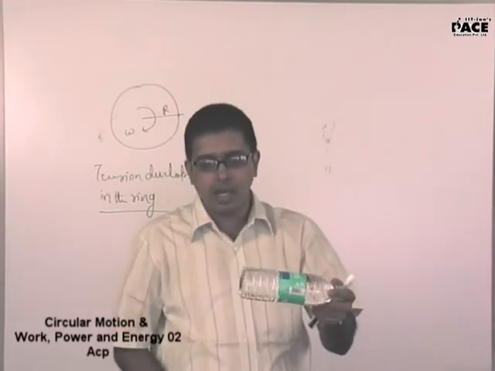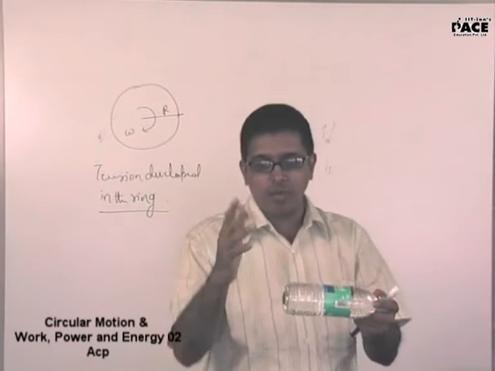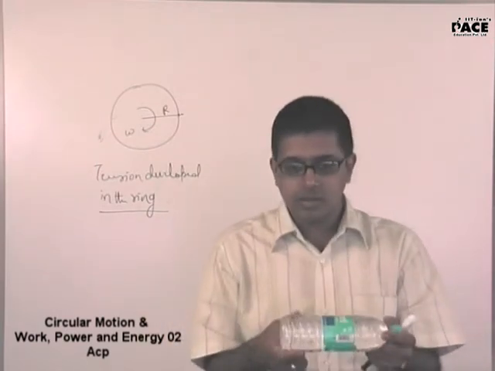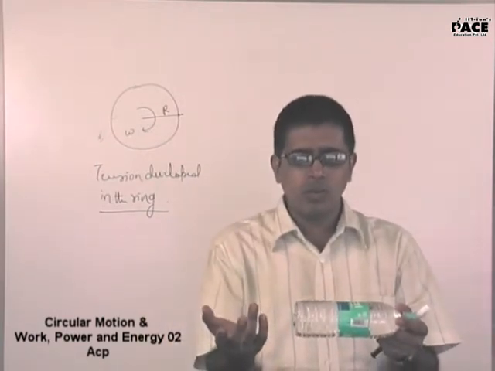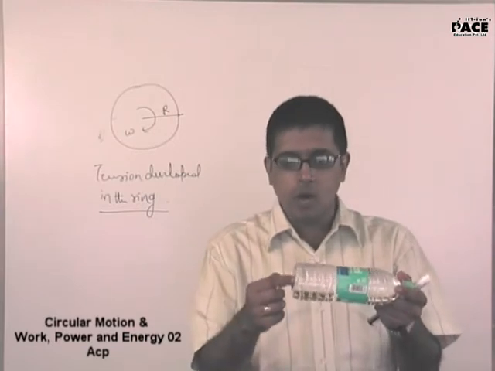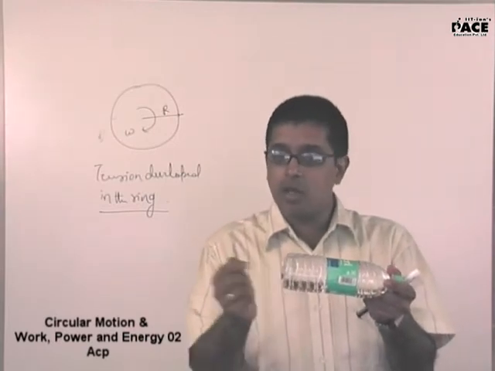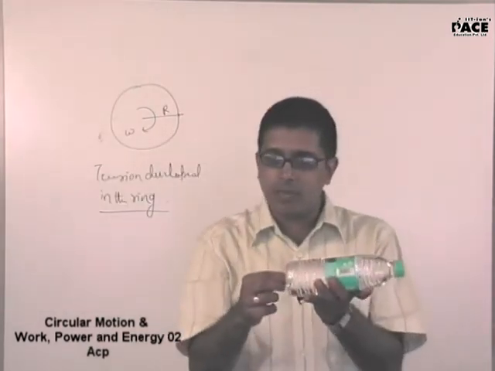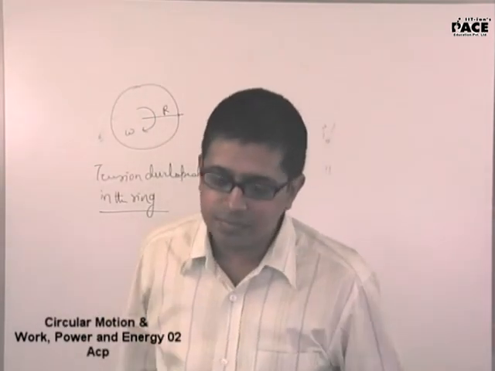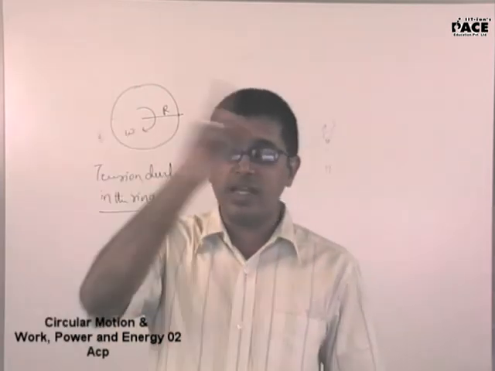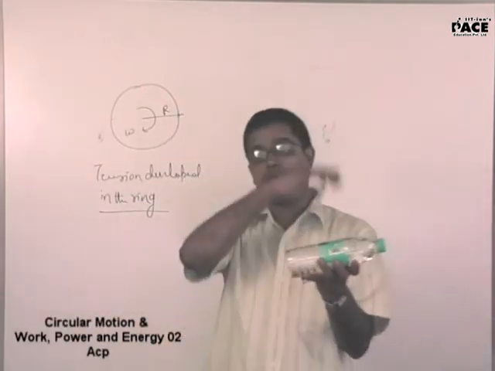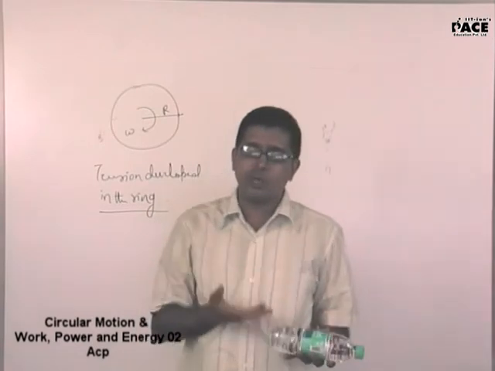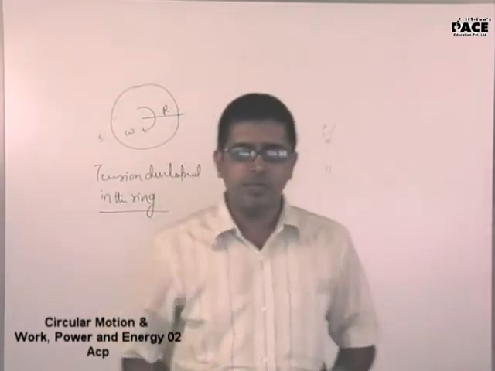You pin a hole here, the point where there is a hole, there will be no normal force. Yes or no? Yes, sir. Now when you rotate this, the water at that particular hole will go spilling out. Why is it spilling out? Why is the water not going in a circular track? There is nothing to provide the required centripetal force.